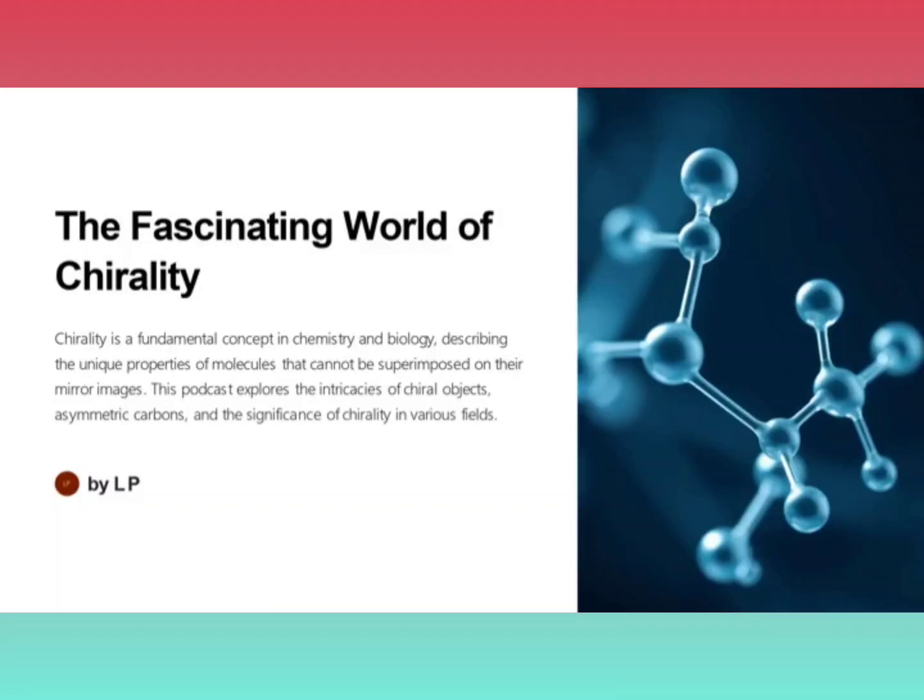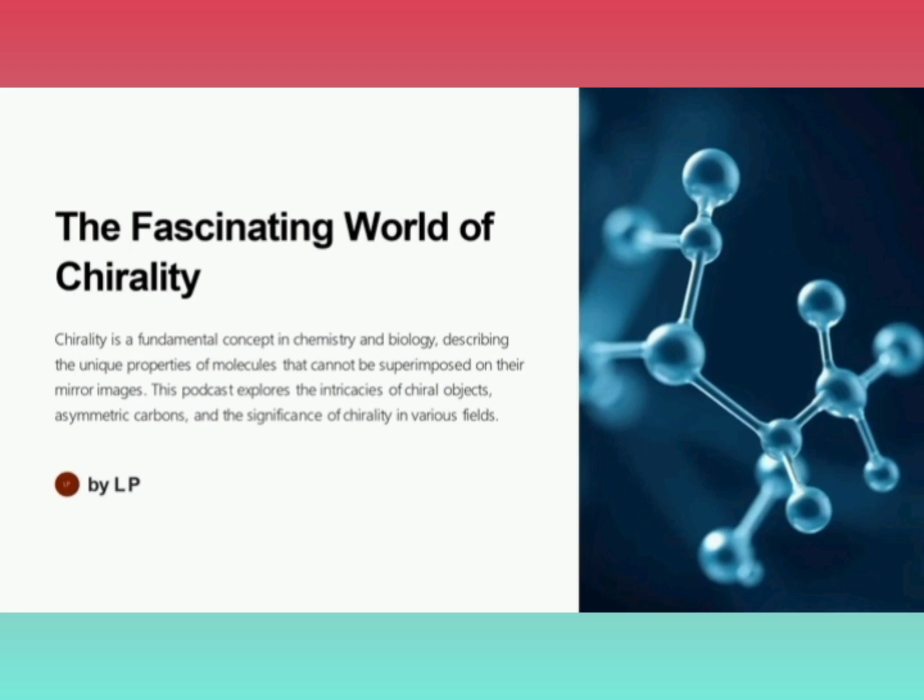Chiral carbon and asymmetric carbon. What is the meaning of this word chiral? Any molecule that is non-superimposable with its mirror image is said to be chiral. A chiral object is one that cannot be superimposed on its mirror image. This term chiral originates from the Greek term chiron, meaning hand.